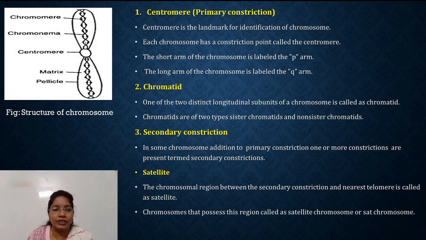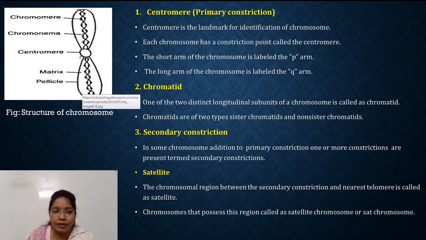This is a typical chromosome in bivalent form. A chromosome may be present in bivalent form, or when it undergoes replication, it may be present in the tetrad form. So this is a centromere and this is the chromatid. The two chromatids of a single chromosome are called sister chromatids.